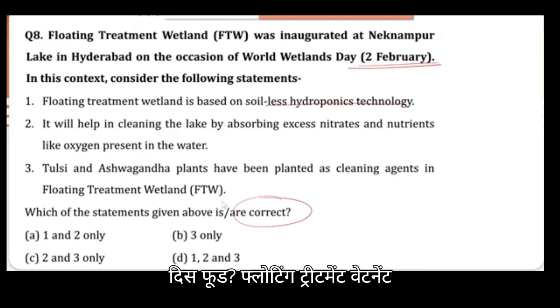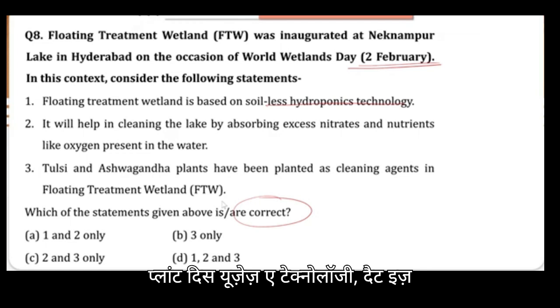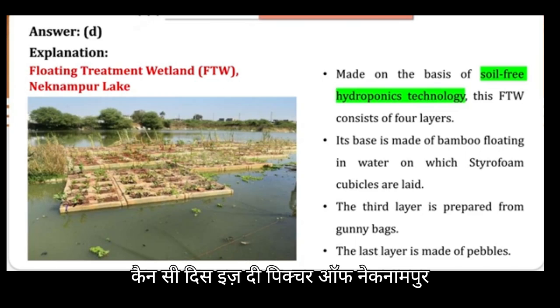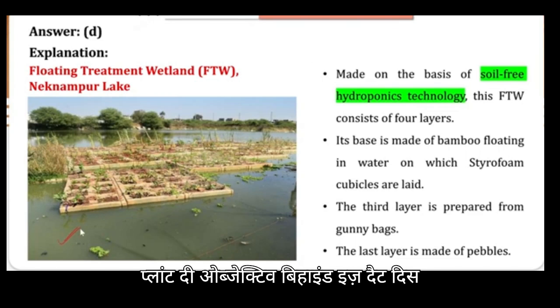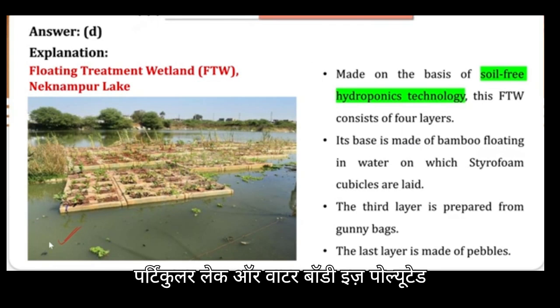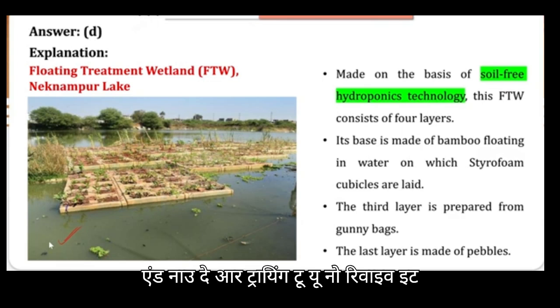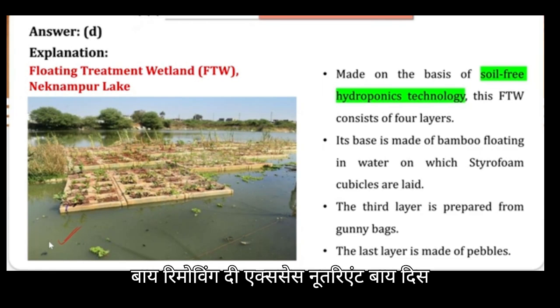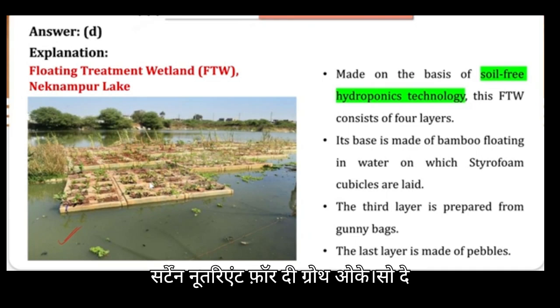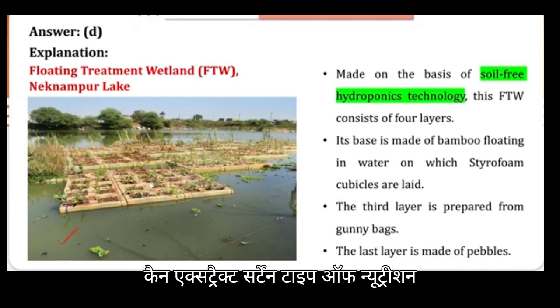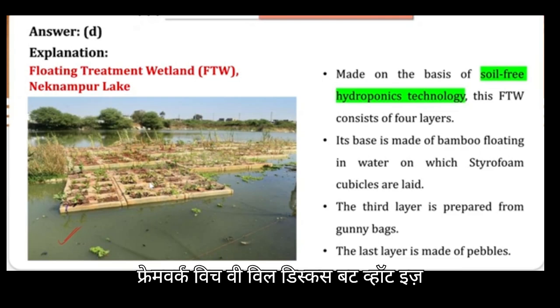When we are talking about this floating treatment wetland, it uses soil-less hydroponic technology. Here you can see the picture of Neknampur. The objective is that this lake or water body is polluted, and now they are trying to revive it by removing the excess nutrients using this technology. A plant requires certain nutrients for growth, so they have used certain kinds of plants which can extract certain types of nutrition. Basically they have gone for a framework, which we will discuss.